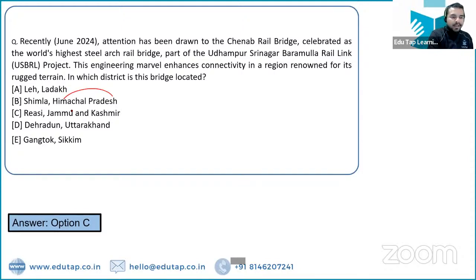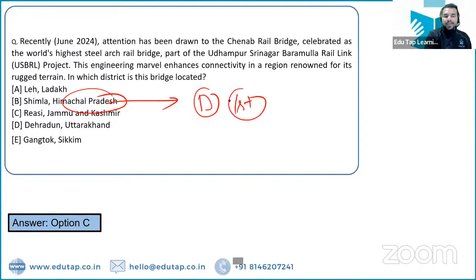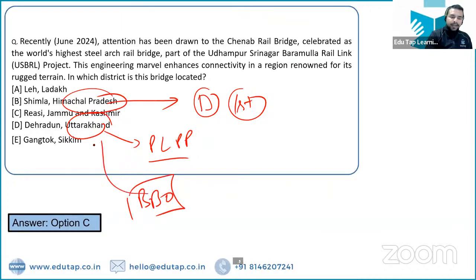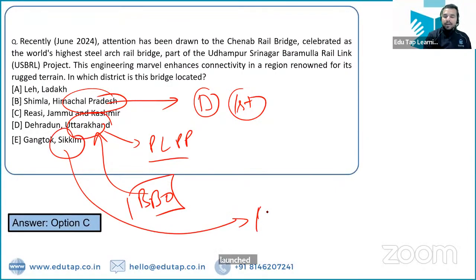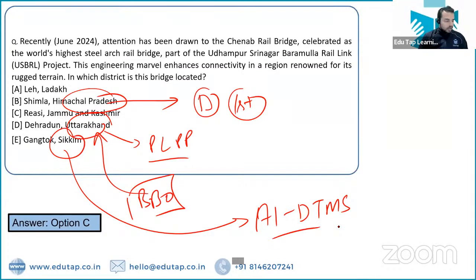और अगर हम बात करते हैं हिमाचल प्रदेश की, तो हिमाचल प्रदेश के अंदर धर्मशाला में फर्स्ट हाइब्रिड पिच has been installed, right? And Uttarakhand has launched the Perul Lao Paise Pao campaign, and Bambi Bucket Operation was also launched by the Indian Air Force in Uttarakhand only. And Sikkim की अगर हम बात करते हैं, it is the first state to adopt the AI driven traffic management system. So all of you are really able to retain these parts, right? So guys, let me tell you, only a few questions are left now. Let's move on to the next question.